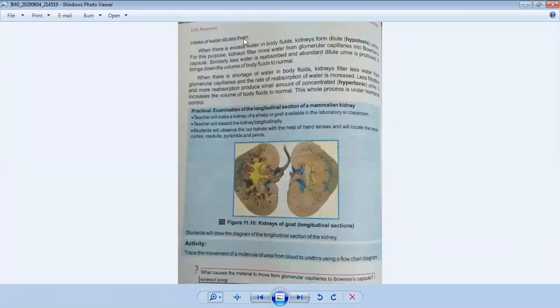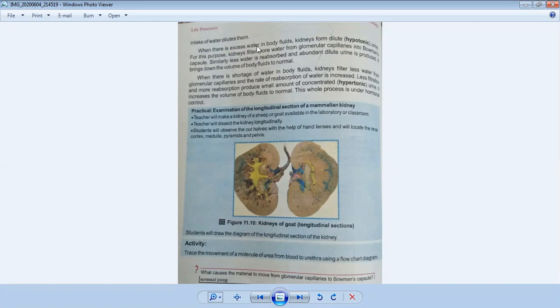To understand this process, two steps are very important. First is dilute urine, and second is concentrated urine.